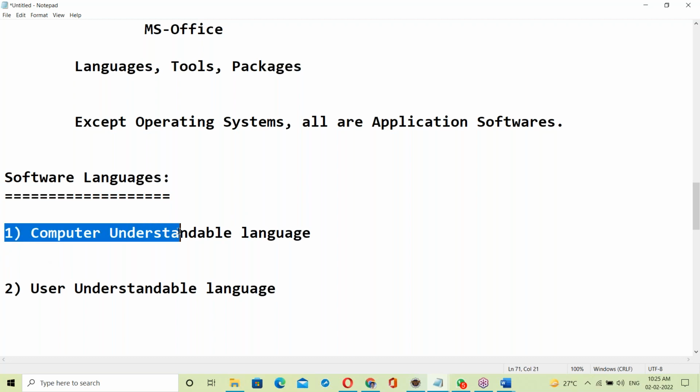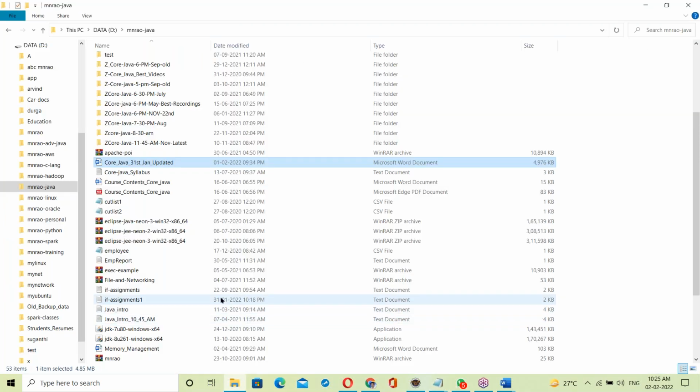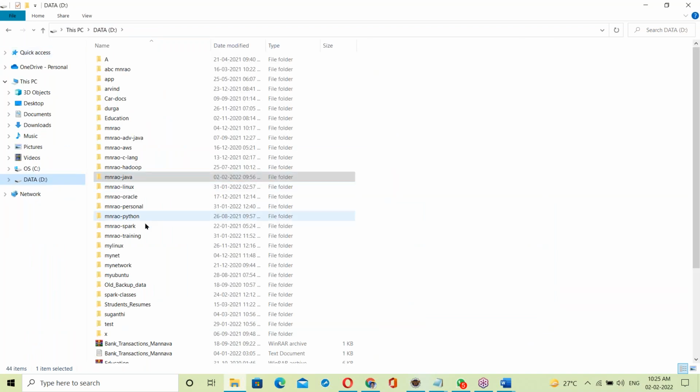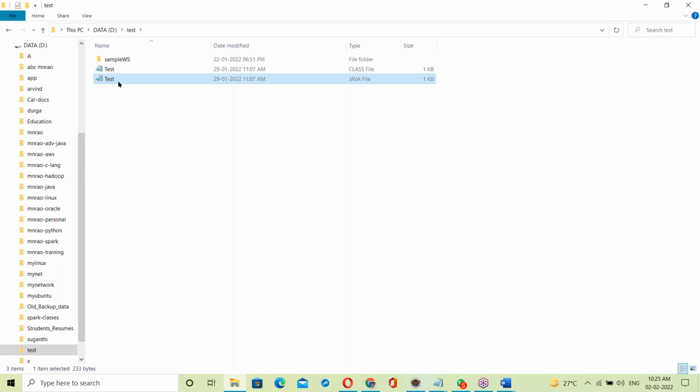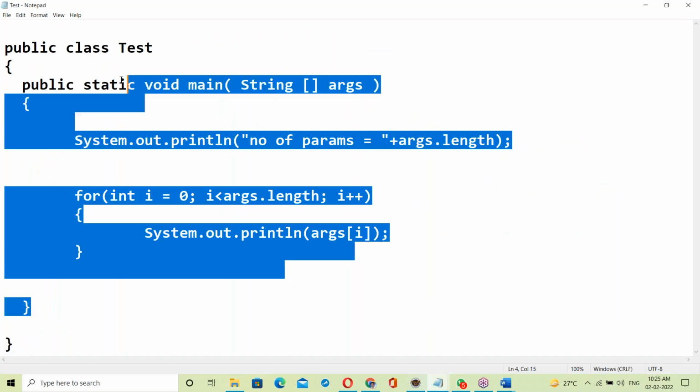What is computer understandable language? We'll discuss it. First, user understandable language is like the English language. For example, a Java program looks like English language. It's user understandable.